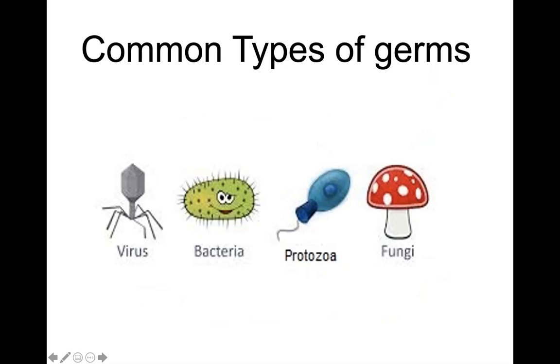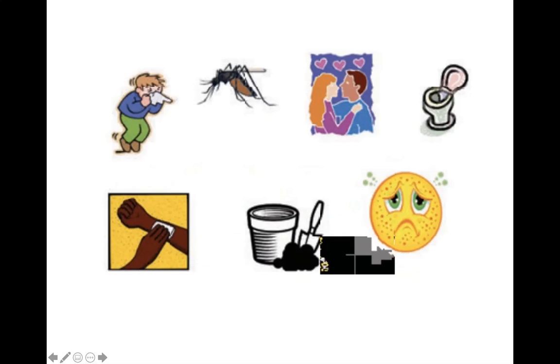The common germs that cause communicable diseases include virus, bacteria, protozoa, and fungi. A person gets the disease when the germs enter the body and cause harm. Communicable diseases can be spread through air, through infected food and water, through insects, through direct contact, or through damaged skin.